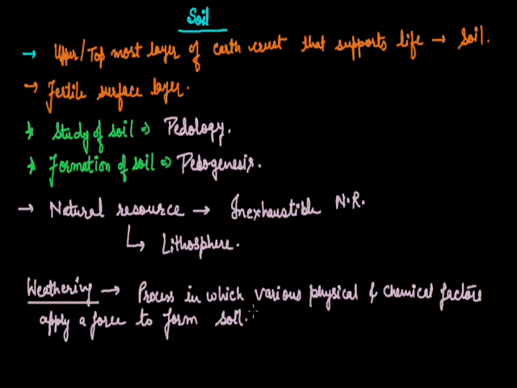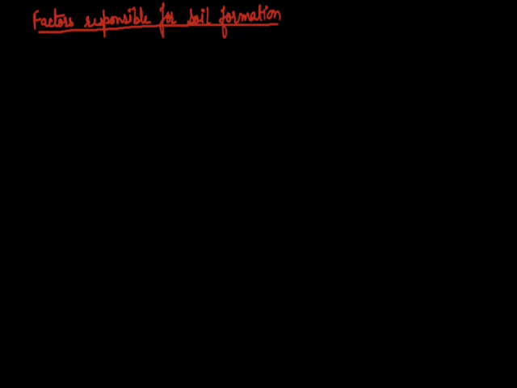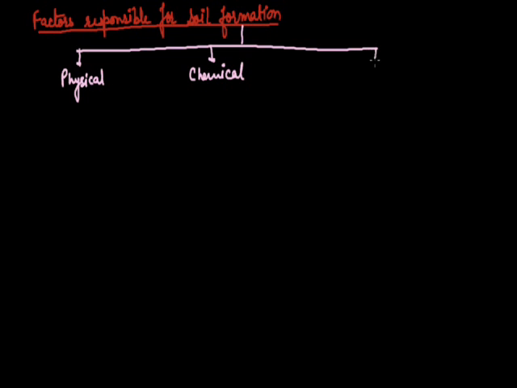Now, we will discuss the factors responsible for soil formation. This process is done by three factors: physical factors, chemical factors, and biological factors.